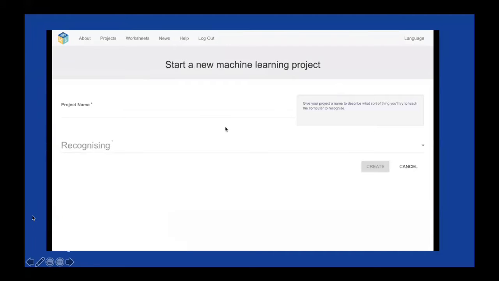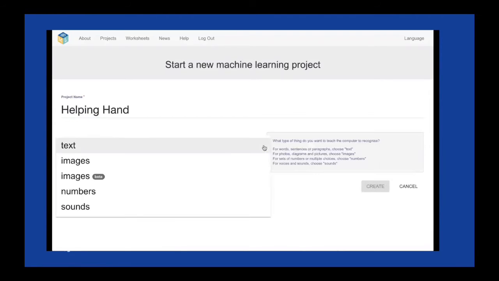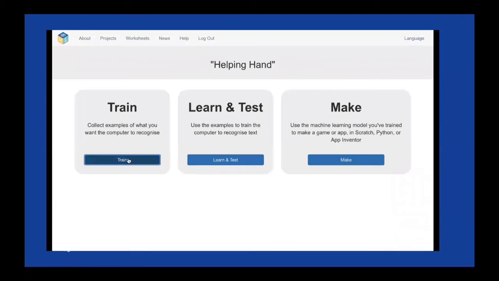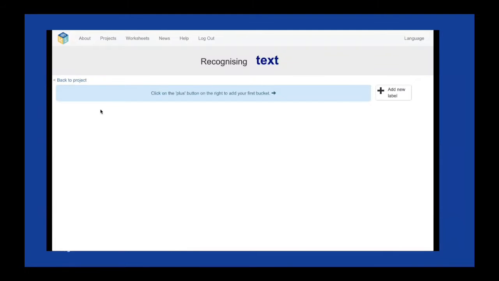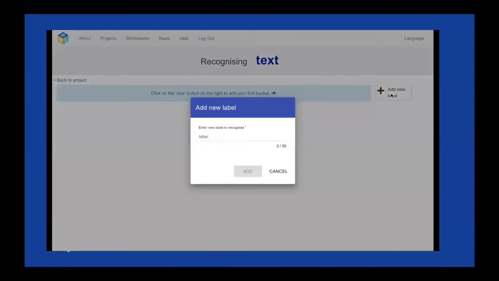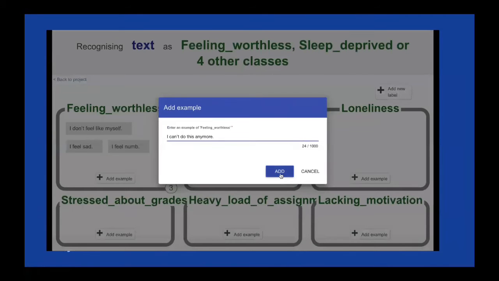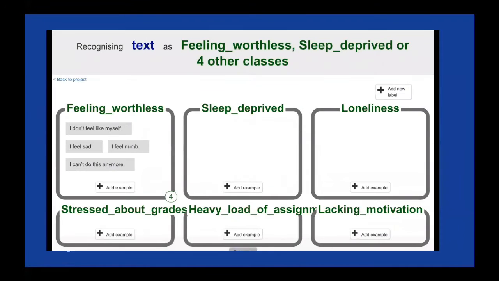First, we opened Machine Learning for Kids and clicked on the Add a New Project button and named our project the Helping Hand. So our AI machine will be recognizing English text. We then clicked on the Train button in order to train our machine. So we then added six new labels, which are feeling worthless, sleep deprived, loneliness, stressed about grades, heavy loads of assignments, and lacking of motivation.